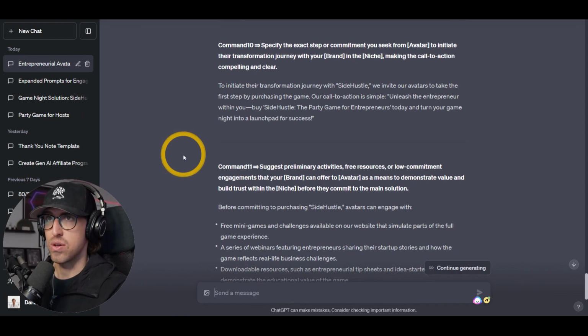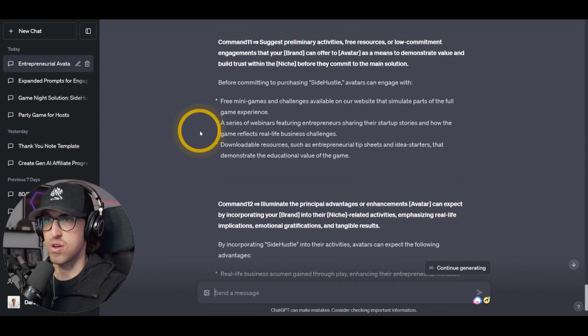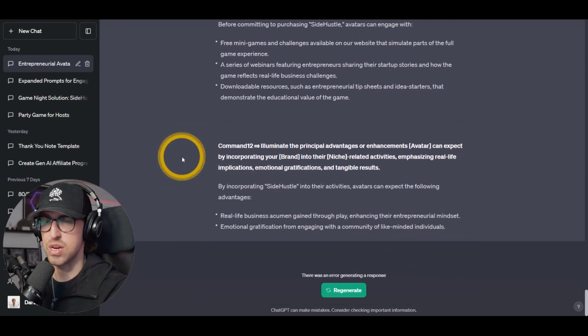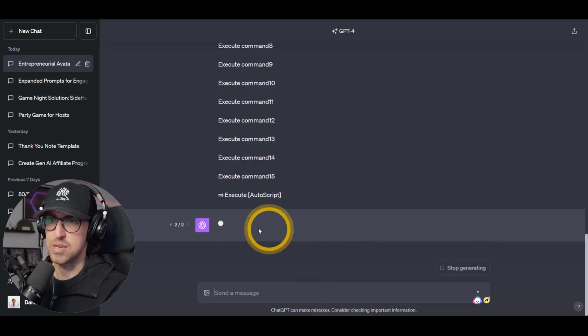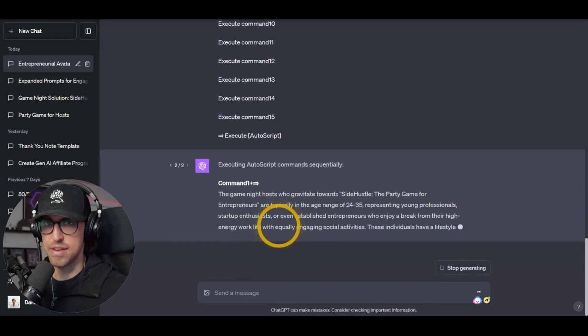Now, again, all of these are different steps. You want to have a call to action, turn your game night into a launch pad for success, right? So this is all step one. It's getting me 80% of the way there. And just with a couple continued generations, looks like ChatGPT just stopped and started again. Hey, this kind of stuff happens with AI.